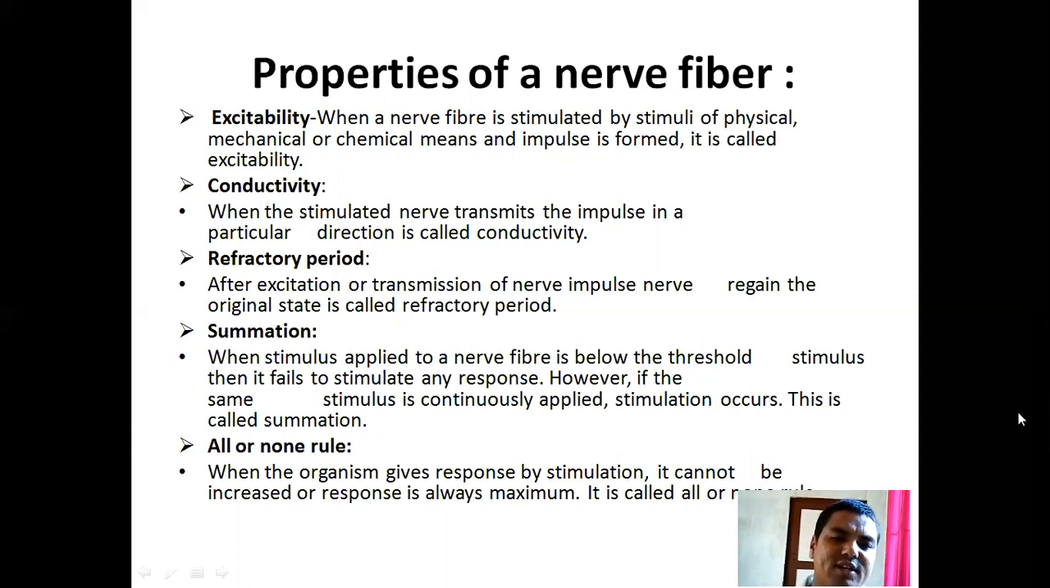Summation: when a stimulus applied to a nerve fiber is below the threshold stimulus, it fails to produce any response. However, if the same stimulus is continuously applied, stimulation occurs. This is called summation. All or none rule: when the organism gives a response to stimulation, it cannot be increased; the response is always maximum. It is called the all or none rule.